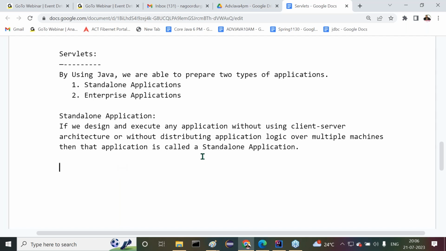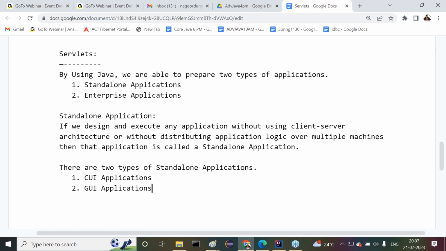After completion of this, how many types of standalone applications are available? There are two types of standalone applications. What are the two types? First one is CUI applications, and the second one is GUI applications. All right, sir. Now this is one of the interview questions at a fresher level.